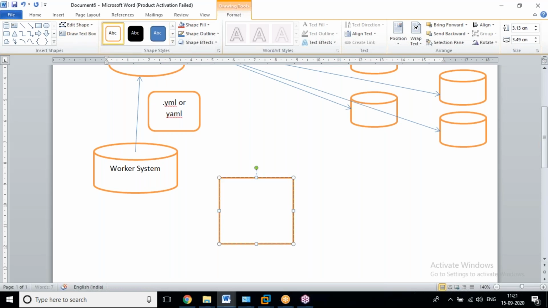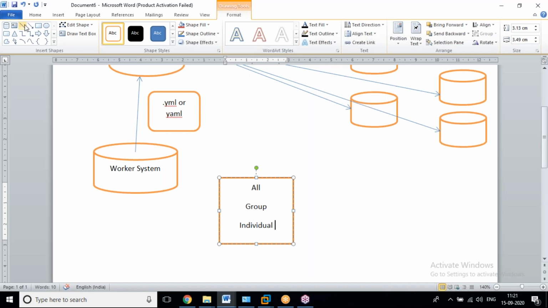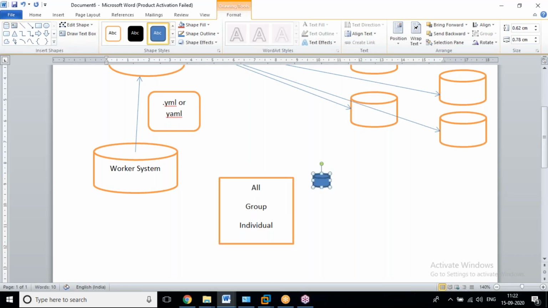All, group, individual. All means, for example, imagine these are all the servers, not only these 5, I'm just showing one example.